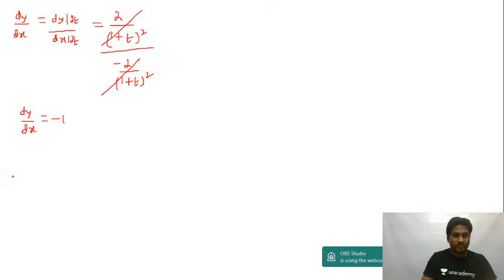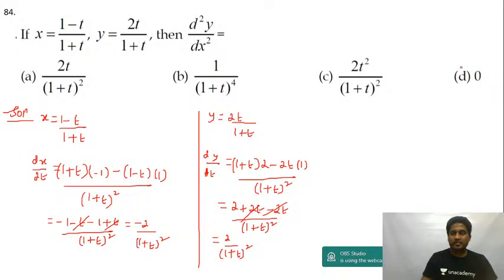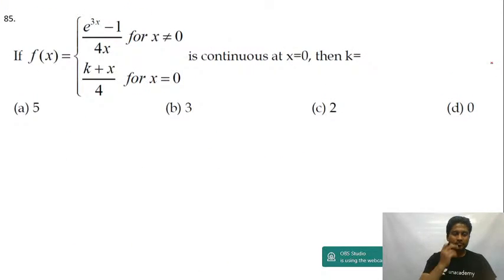If I differentiate once again, you get d square y upon dx square is equal to 0. Differentiation of minus 1 will be 0 only. So d square y upon dx square is 0. That is our answer, option D. Let's move to the next question.